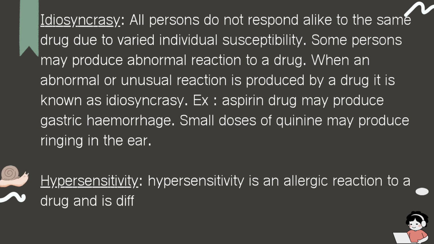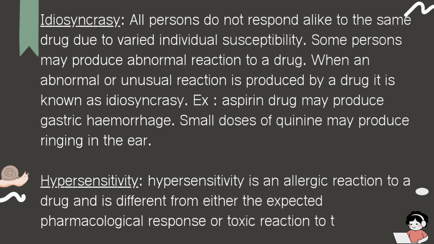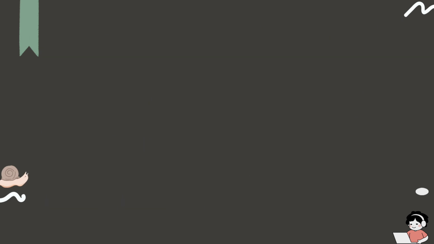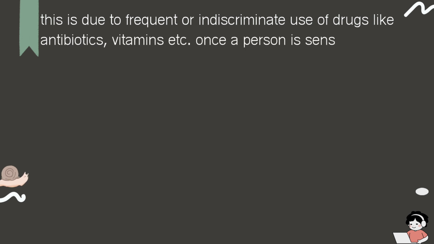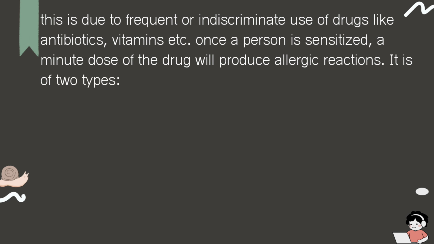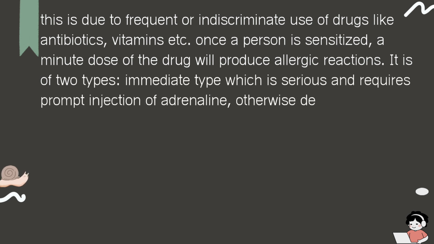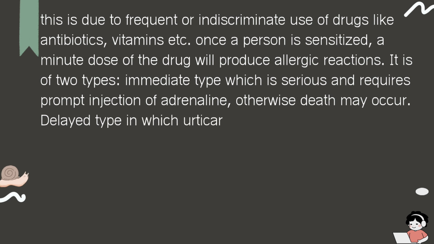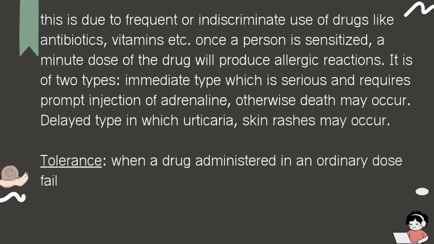Hypersensitivity. Hypersensitivity is an allergic reaction to a drug and is different from either the expected pharmacological response or the toxic reaction to the drug. This is due to frequent or indiscriminate use of drugs like antibiotics, vitamins, etc. Once a person is sensitized, a minute dose of the drug will produce allergic reactions. It is of two types. Immediate type, which is serious and requires prompt injection of adrenaline, otherwise death may occur. Delayed type, in which urticaria and skin rashes may occur.